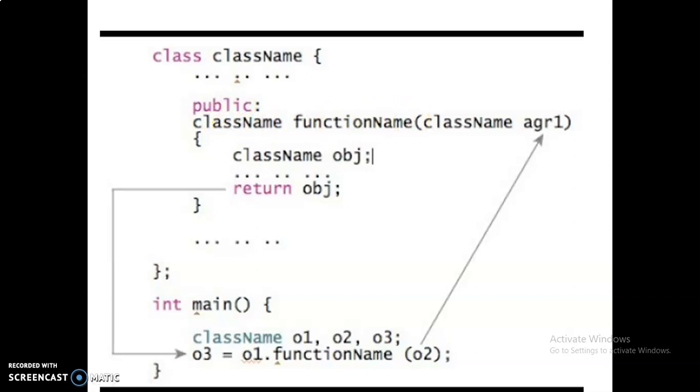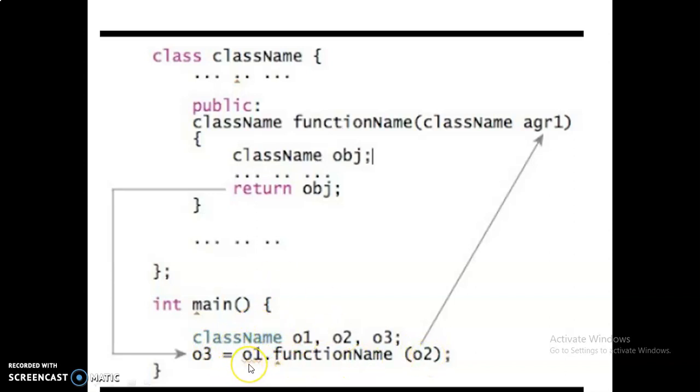So there is no need of scope resolution operator here. This is the class name and the function name. Again, this is the class name. This is the argument. Within the main function for the class name, three objects are created: O1, O2 and O3. Here, O3, that means object 3, is assigned object 1 dot function name of object